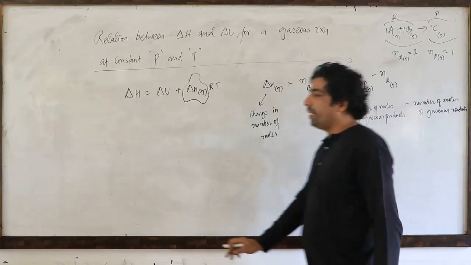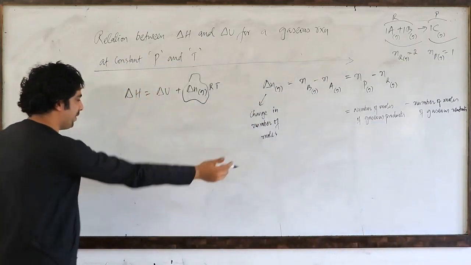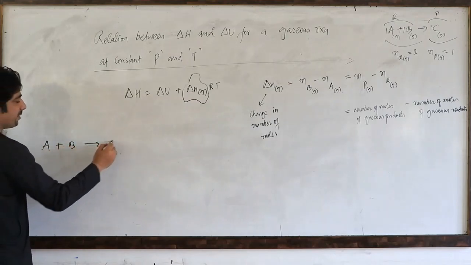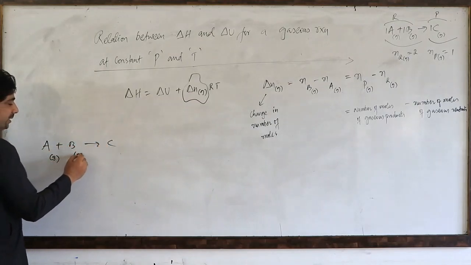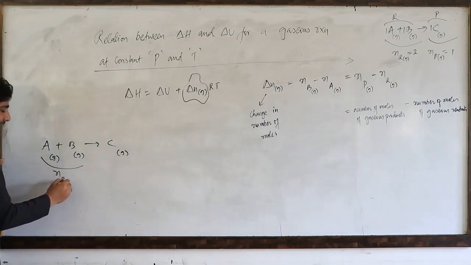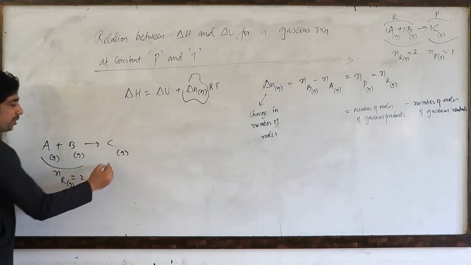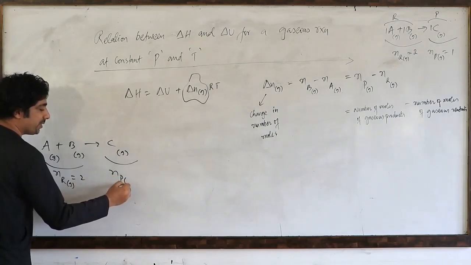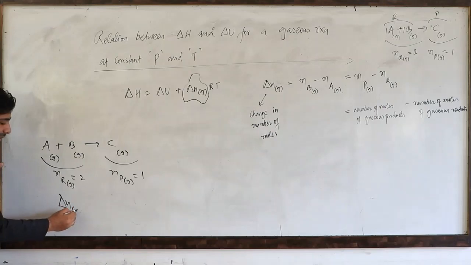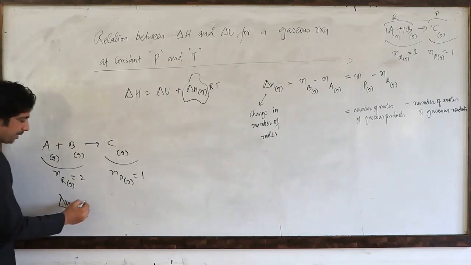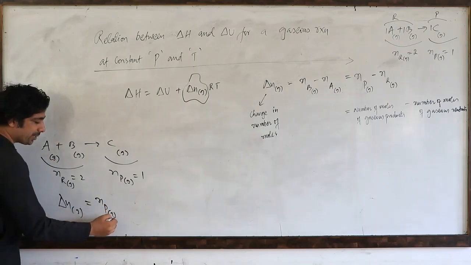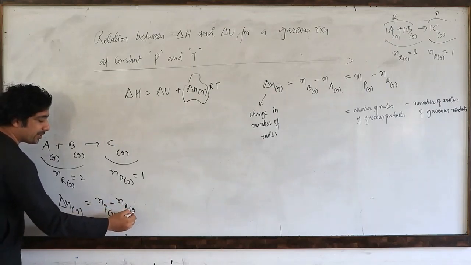So let us simplify it, have a look. Let's take an example here, my dear friends: A plus B gives me C, all gaseous. The number of moles of gaseous reactants is 2, and the number of moles of gaseous products is 1. So what is delta n gaseous here? It is equal to Np gaseous minus Nr gaseous.